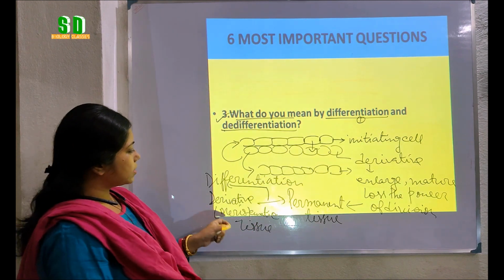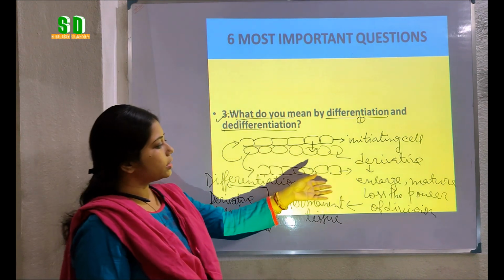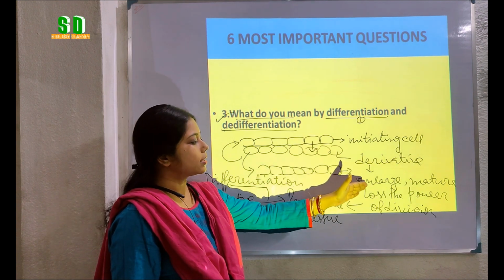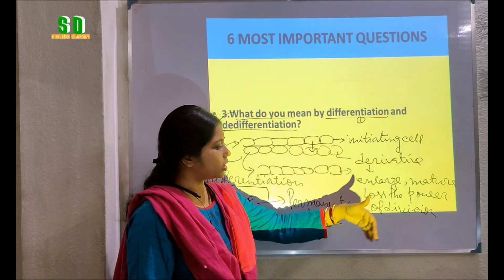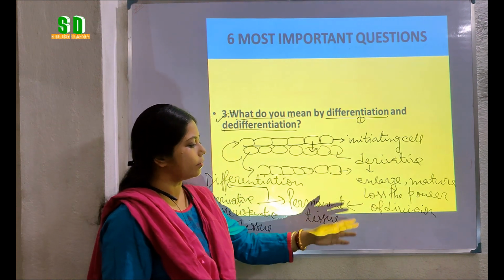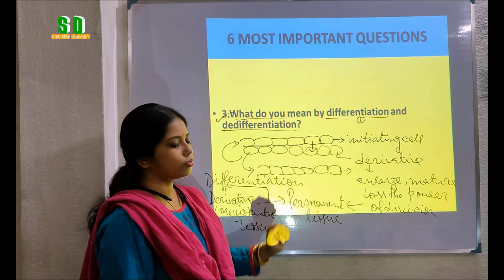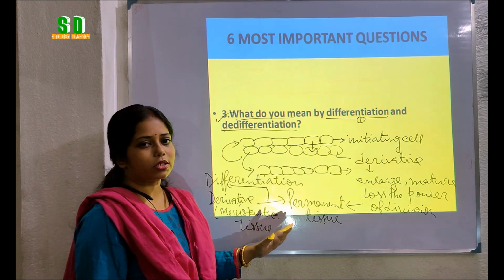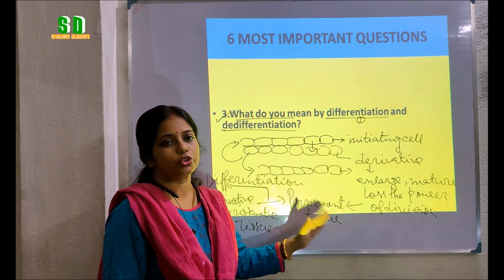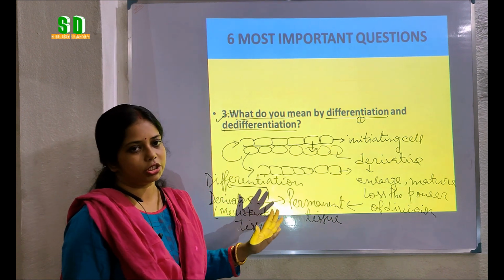So, the cells formed by the division of the meristematic tissue develop, enlarge, mature, lose the power of division and then change into the permanent tissue.